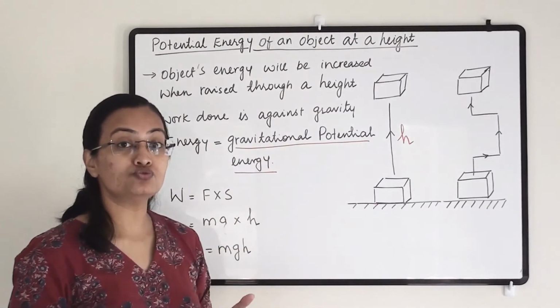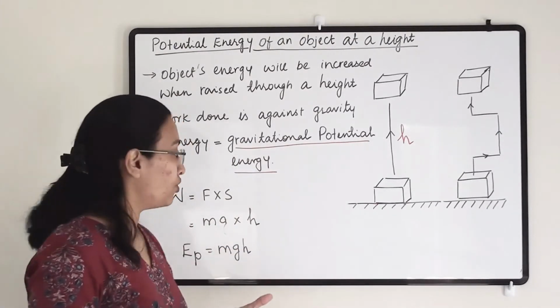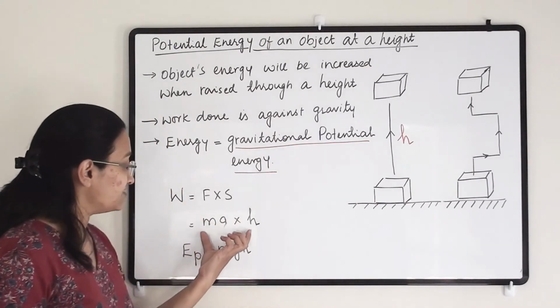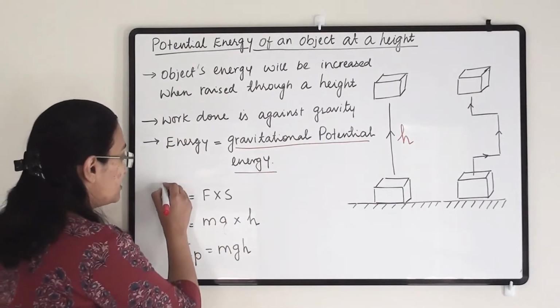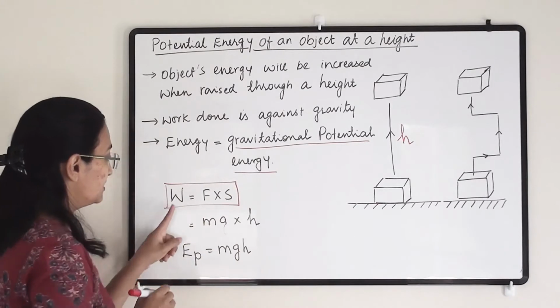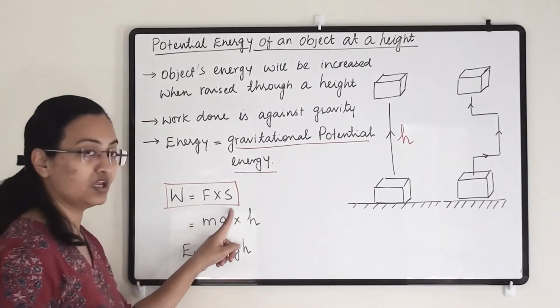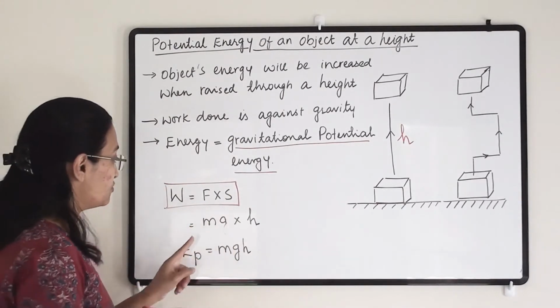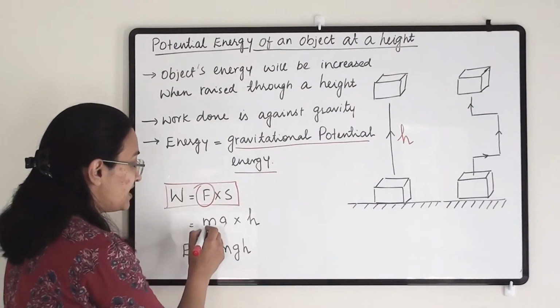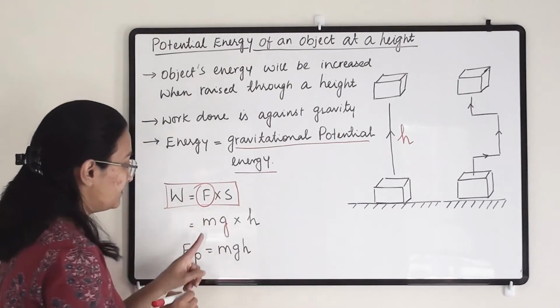Now if we want to derive the equation for potential energy, this is our general equation of work: work equals force into displacement. So F equals, we are writing here, m into g.